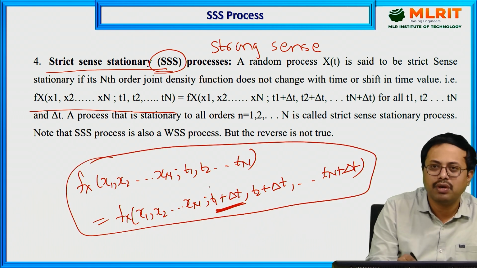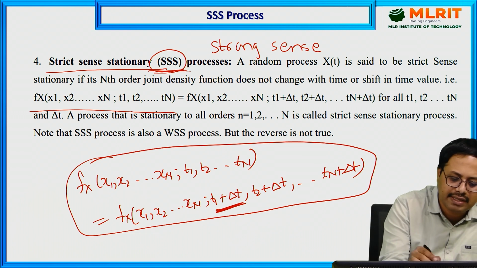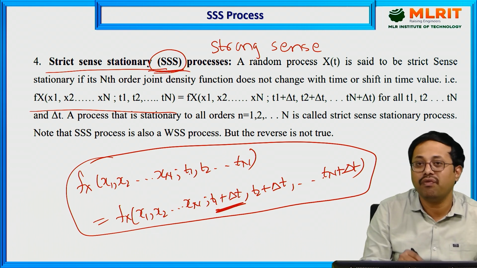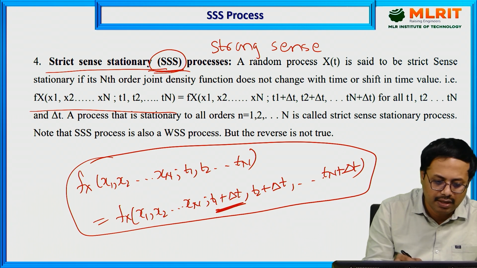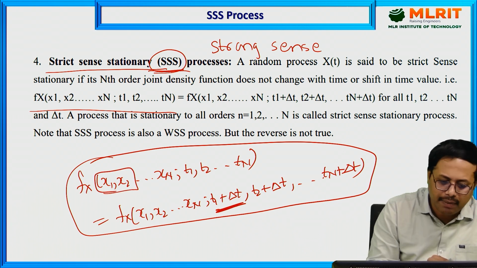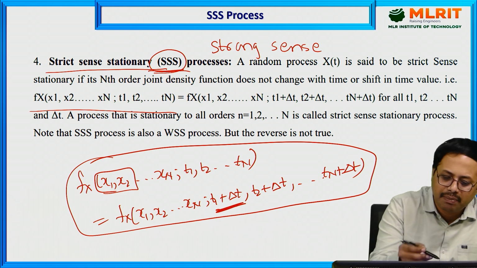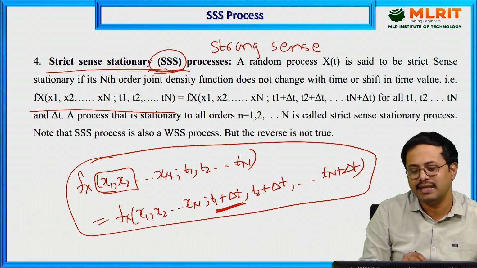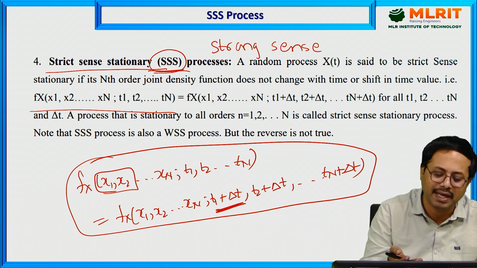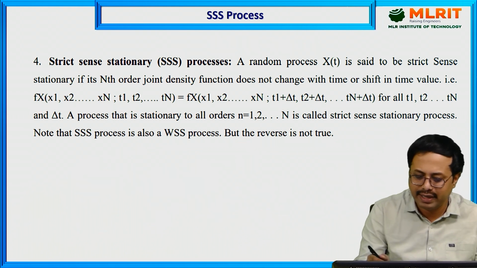If these two conditions are satisfied, then we call this a strict sense stationary process. This is applicable up to nth order moments. If you are considering up to second order, that is called weak sense. This means an SSS process can also become weak sense, but weak sense cannot become an SSS process. The converse is not true. That is what we are discussing here.